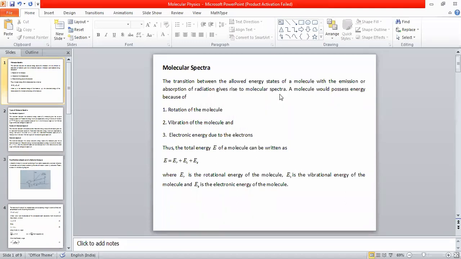Okay, here I have used two terms, emission or absorption. In the case of atoms we usually discuss emission spectrum, whereas in the case of molecules it is difficult to discuss emission spectrum experimentally. Rather than emission spectrum, we are going to discuss absorption spectrum.